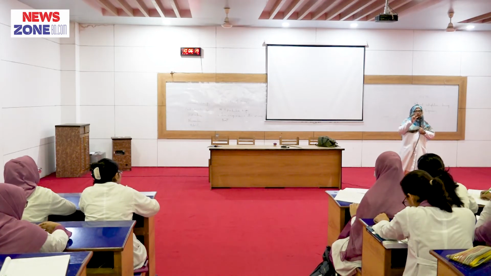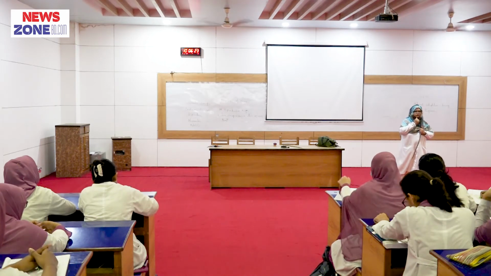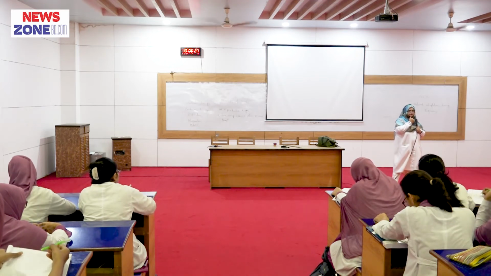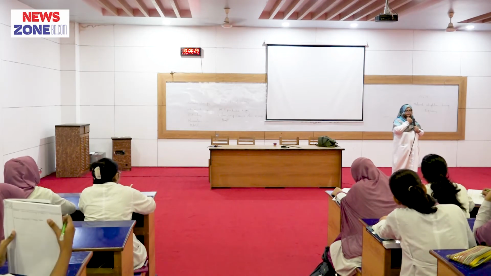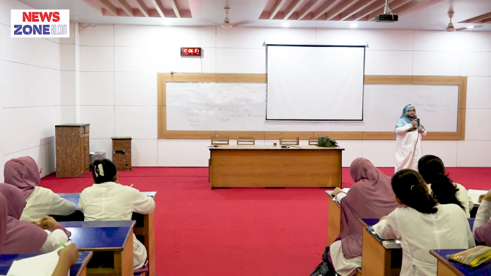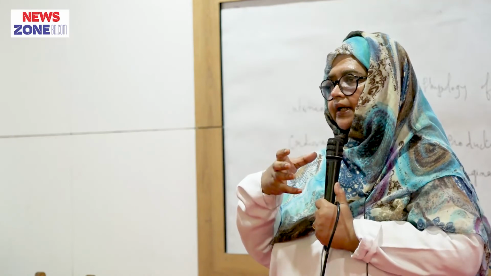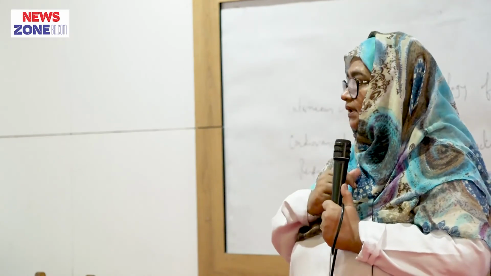Now normally, what is the weight of the non-pregnant uterus? 50 grams. But in pregnancy at term it becomes 500 grams.